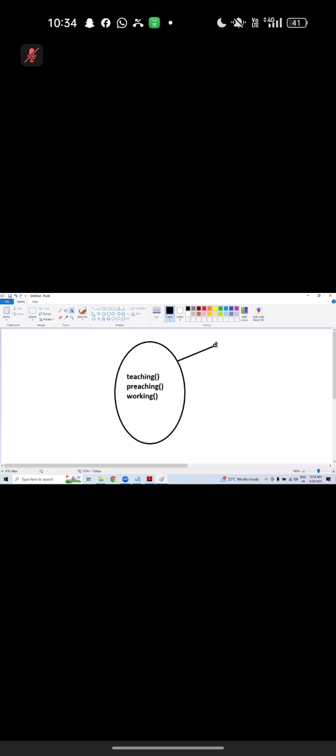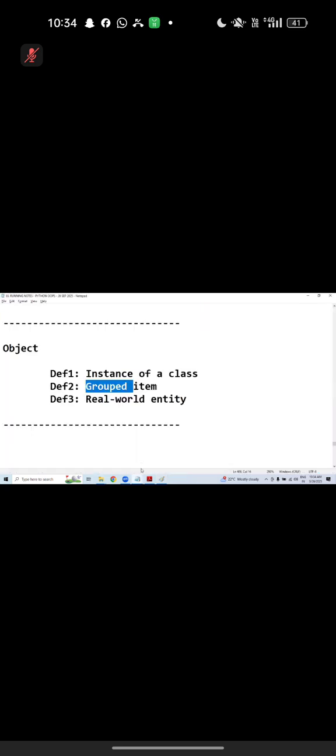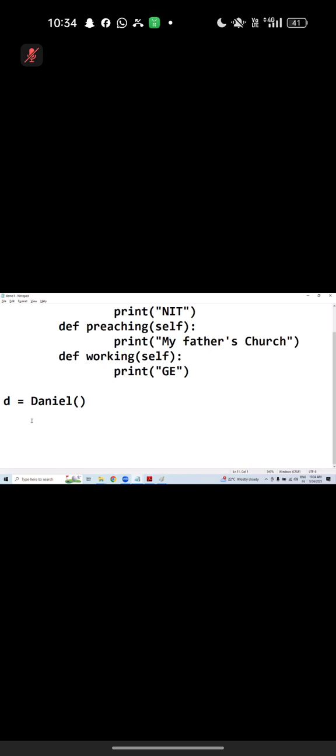Why? Because it seems to be a single variable, but it is storing a lot of method names. What is the proof? By using the same D, you can call teaching, preaching, and working.